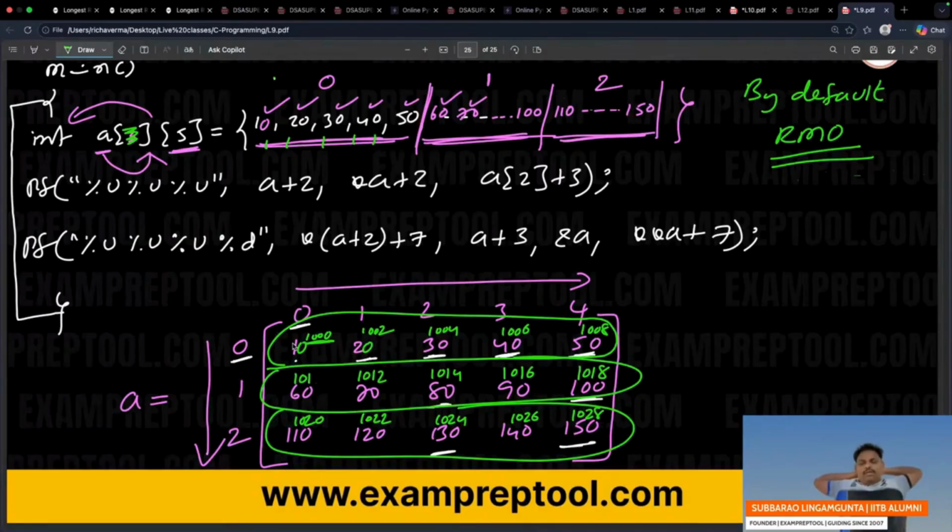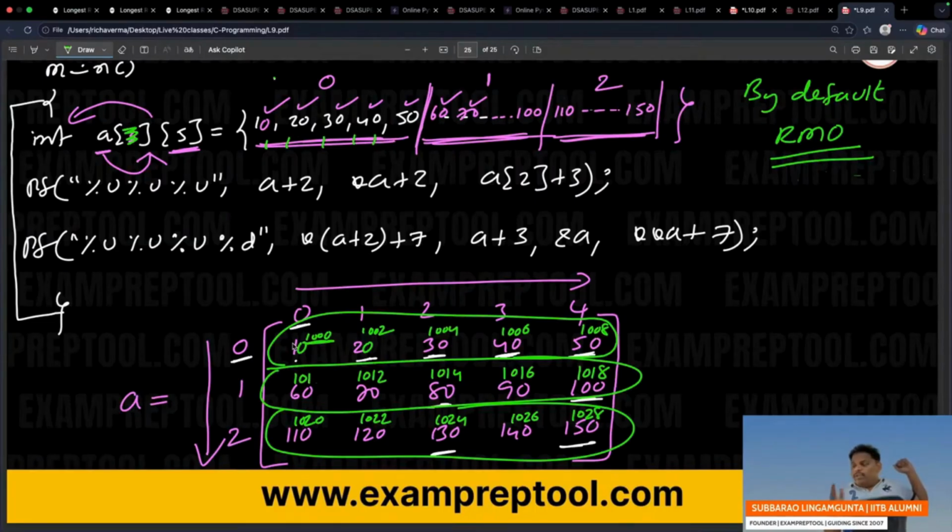I gave some examples. What is the meaning of row major order? Addresses will be given row wise. What is column major order? Addresses will be given column wise. Whatever data you have, keep your data as it is with you and write everything properly. But when you say column major order, give addresses column wise. When row major order, give the addresses row wise.